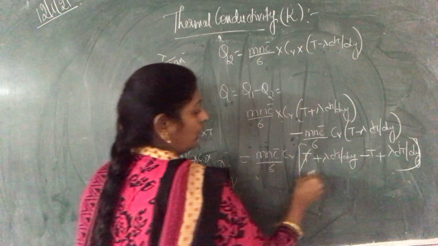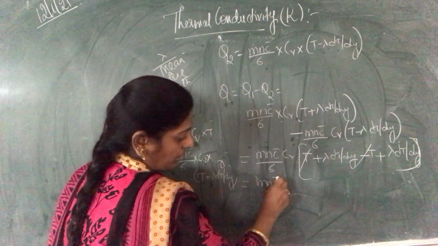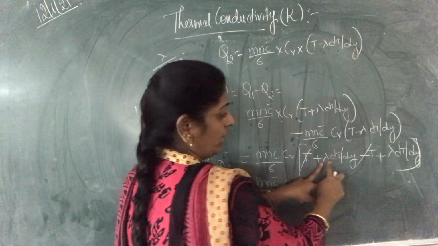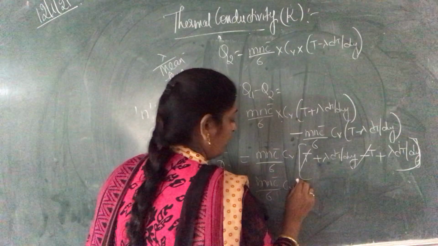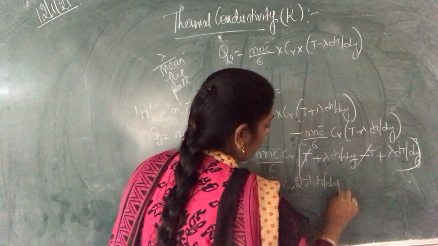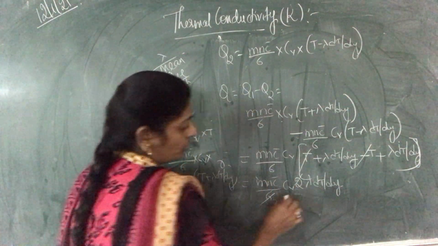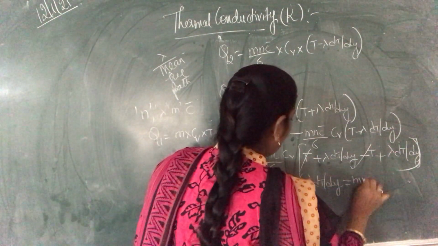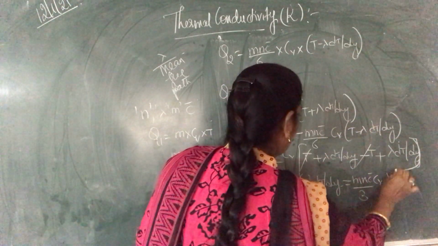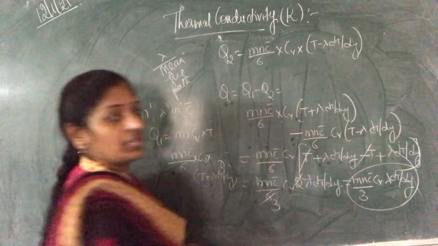So T gets cancelled. So what is left? mn c bar by 6 CV. Next, see here, lambda dt by dy, lambda dt by dy, so 2 times lambda dt by dy. The 2 gets cancelled with the 6, giving 3. So what is left? mn c bar by 3 into CV lambda dt by dy, which is nothing but our Q value.